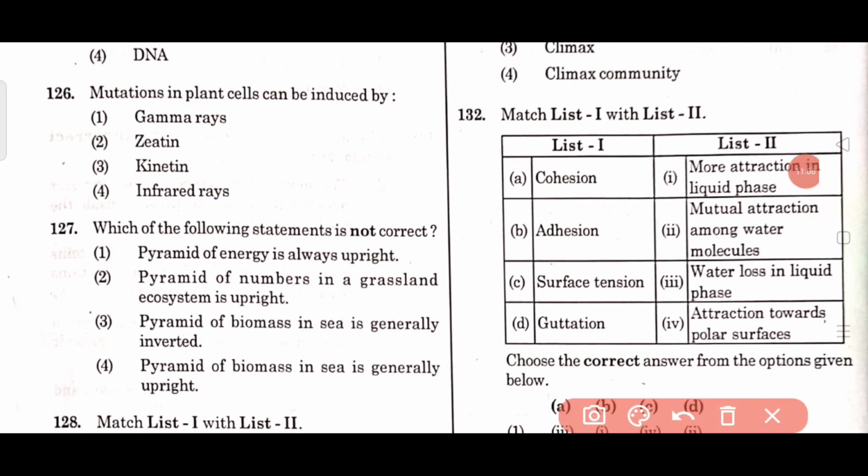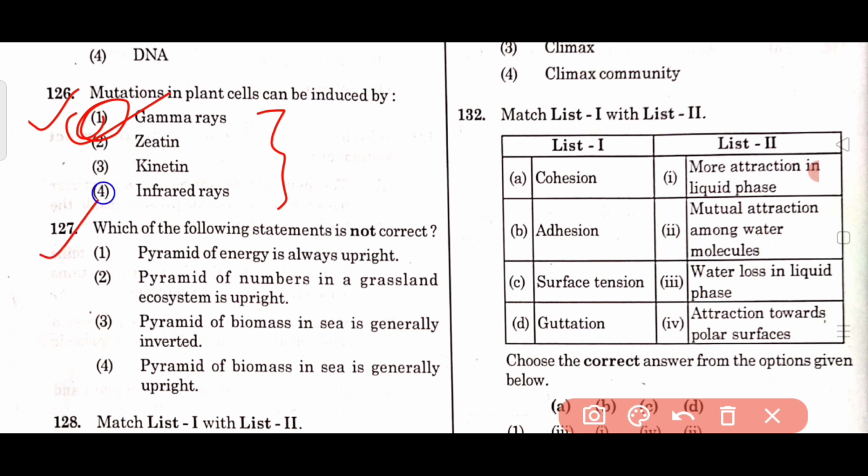Question number 126. Mutations in plant cell can be induced by option number 1 gamma rays, option number 2 zeatin, option number 3 kinetin and option number 4 infrared rays. Out of these four, gamma rays cause mutation in plant cells. So option number 1 is the correct answer.